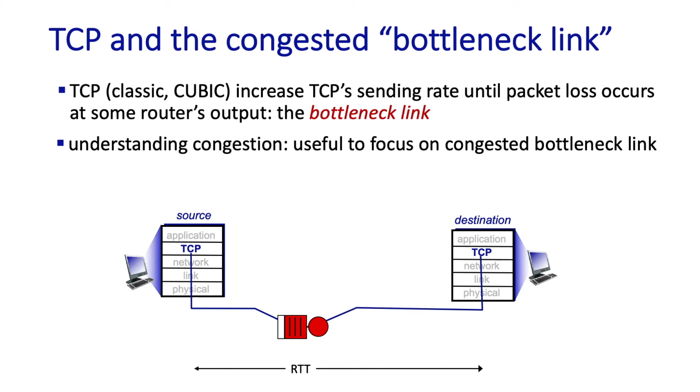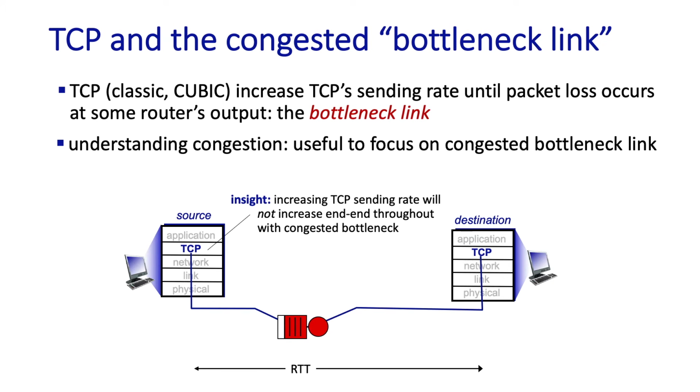Now, AIMD would have the senders fill up the buffers at this bottleneck link until loss occurs. But let's think about what actually happens when this bottleneck link's congested. That is, it's pretty much always busy sending. In this case, if the link's already almost always busy, having senders increase their sending rate actually does no good. The router can only deliver R bits per second on the congested output link, and if the TCP senders send faster, it can still deliver no more than R bits per second.